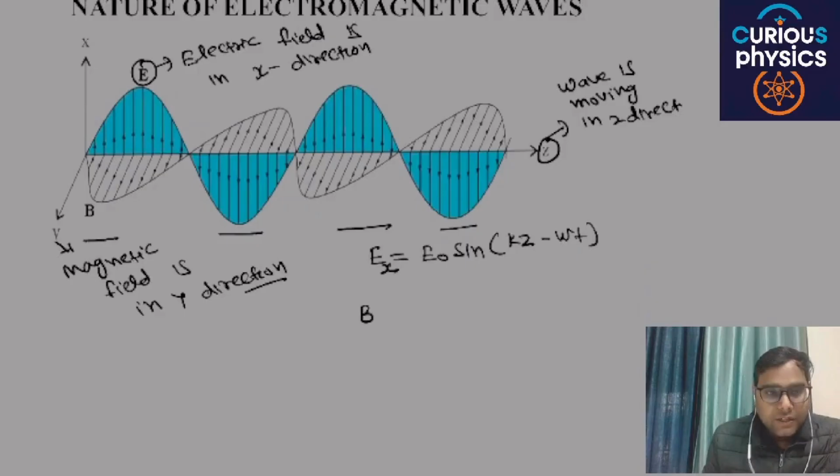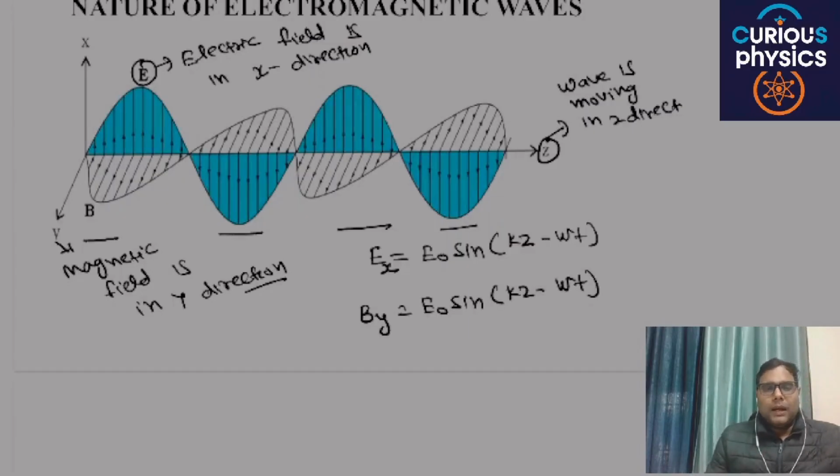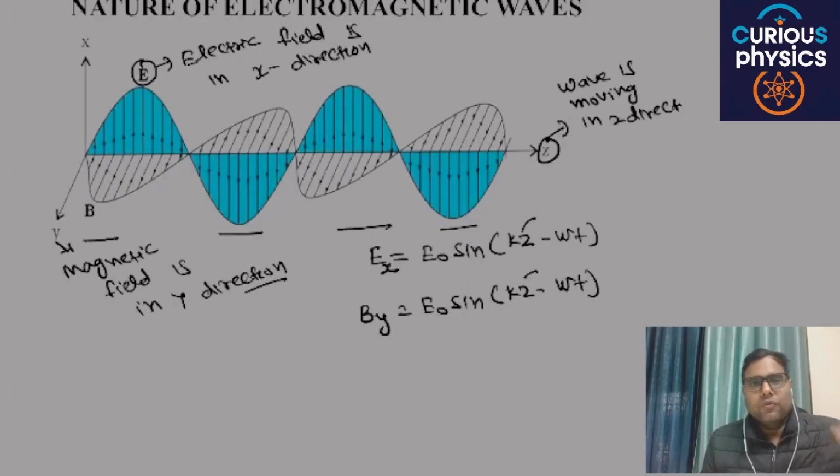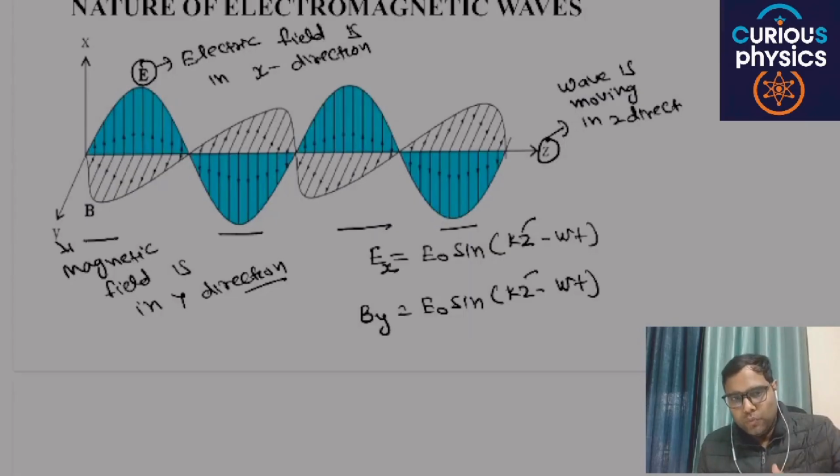You can write the magnetic field as B_y = B naught sin(kz minus omega t). Here z shows the direction in which the wave is moving, and x and y show the directions of the electric field and magnetic field. Are you able to understand my point or not?